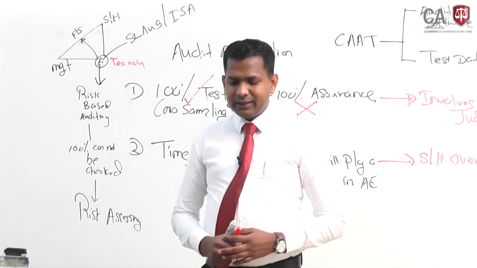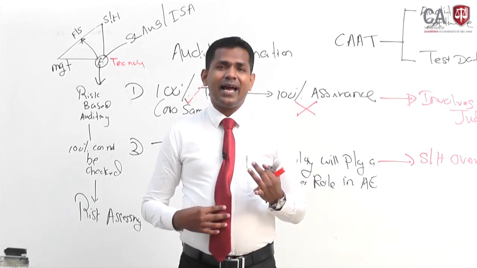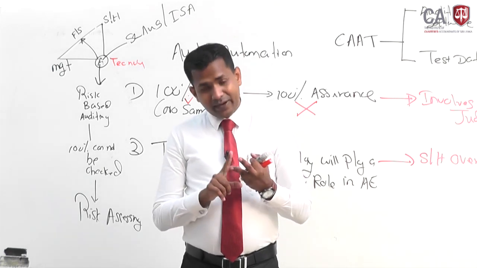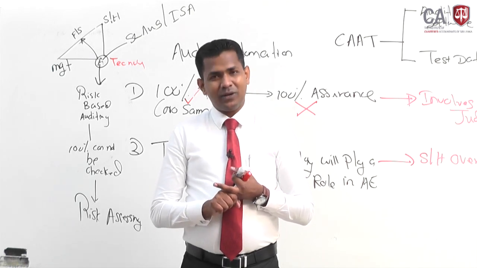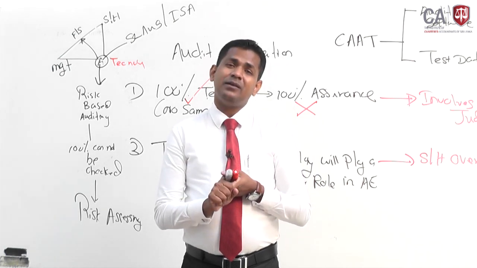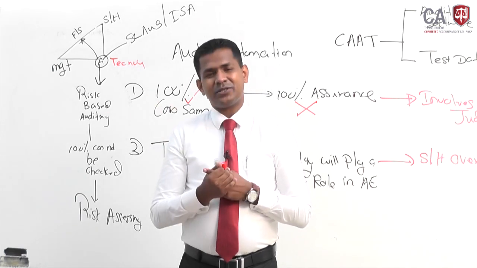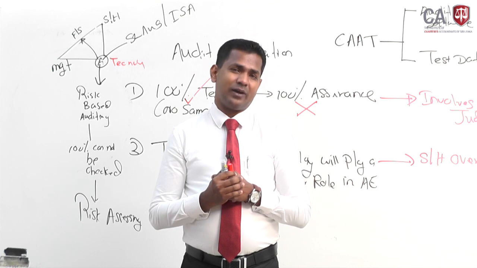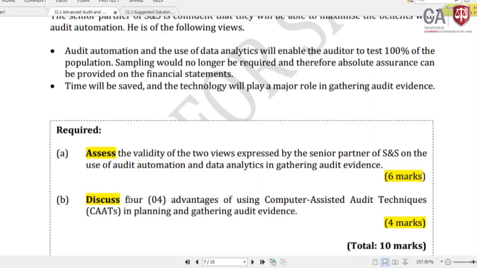So if you think about this CAT, what are the advantages? If you can remember the study text: auditors can apply the program controls, auditors can test the program controls, and a greater number of transactions can be checked more accurately, and this is cost effective. The transaction can be checked instead of paper records, right? So likewise the advantages have been given in the study text. Those four advantages you can write at the examination. Hope that you have written.